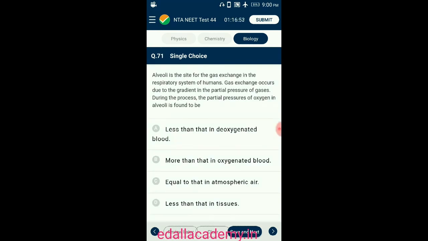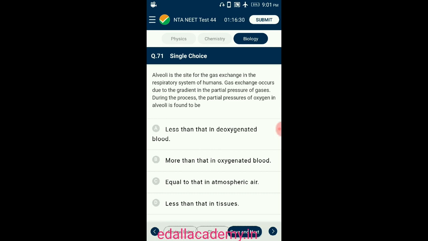Alveoli is the site for gaseous exchange in the respiratory system of humans. Gas exchange occurs due to the gradient in the partial pressure of gases. During the process, the partial pressure of oxygen in alveoli is found to be... The pressure exerted by a particular gas in a mixture of gases is called partial pressure.